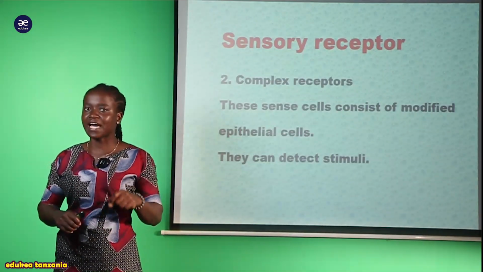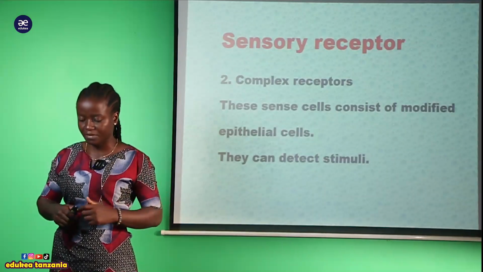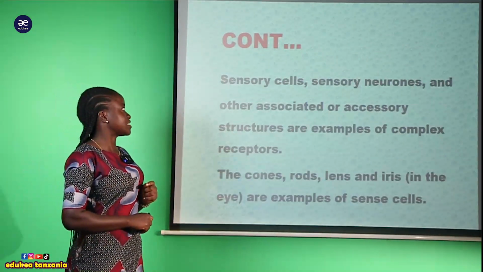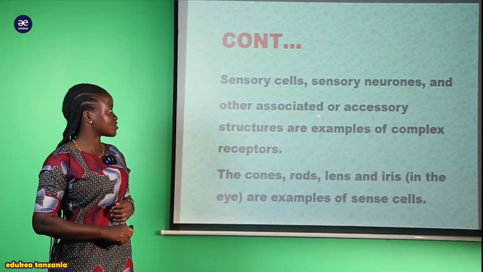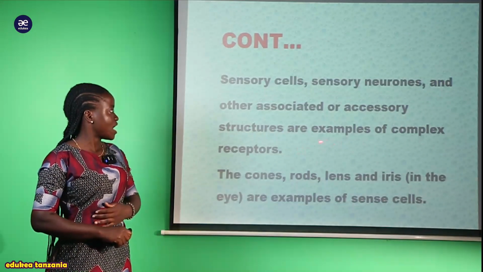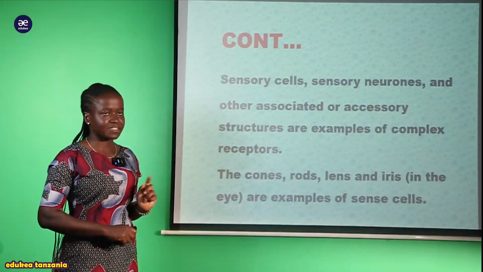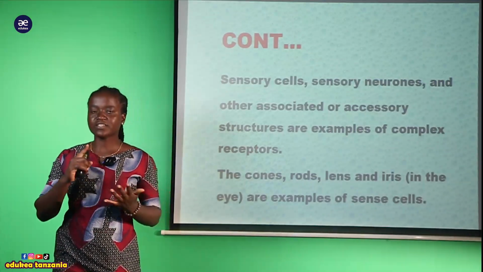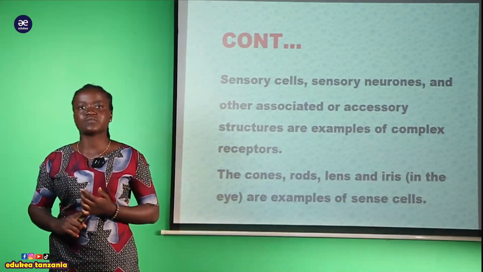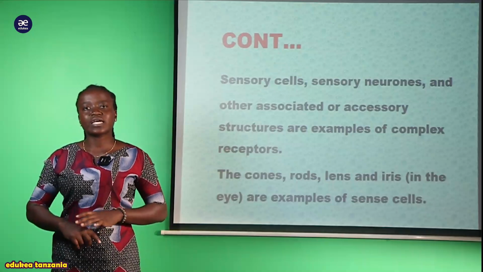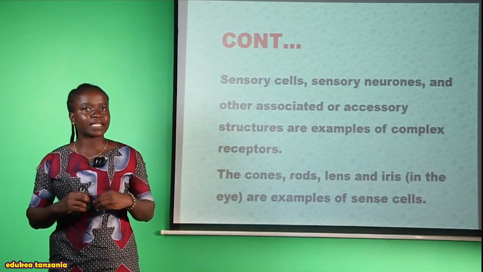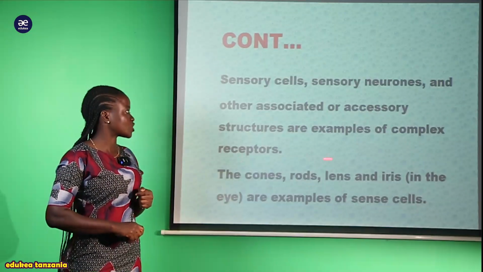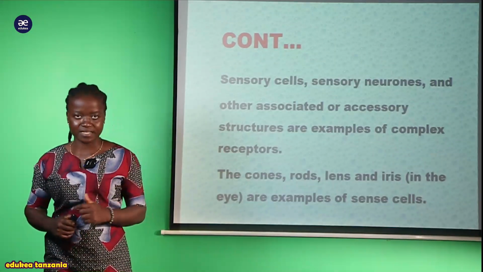that are found within the detector or within the receptor. So now we are saying that the sensory cell, ambayo tunaita sensory neuron, and other associated or accessory structures are examples of complex receptors. So tukichukua zile sensory cell au sensory neuron au tukiongelea ile sense organ in general kwa ujumla, ndipo ambapo tutaongelea hii structure ambayo tunaita complex receptor.